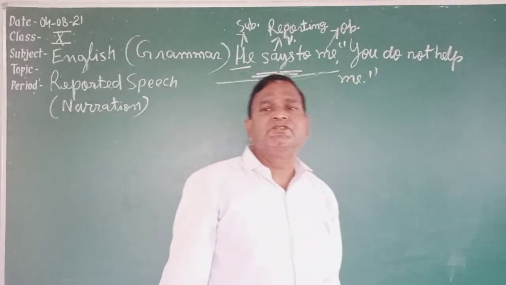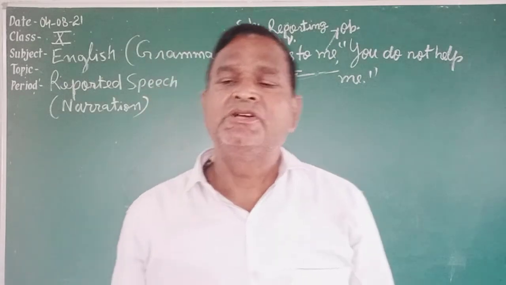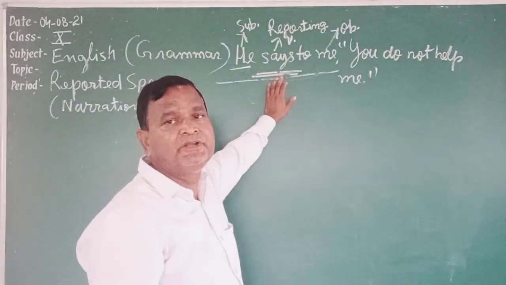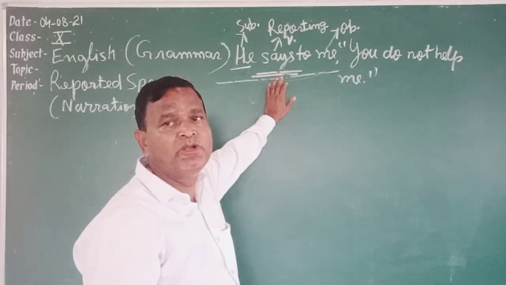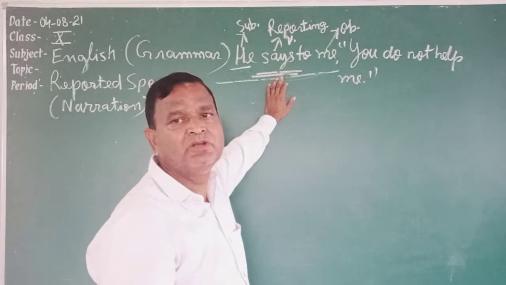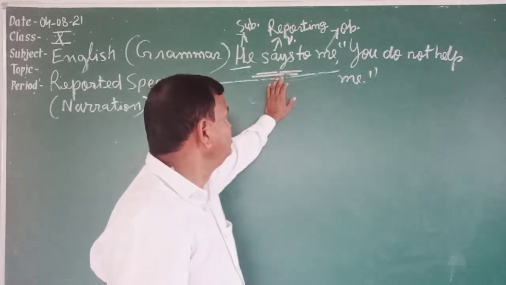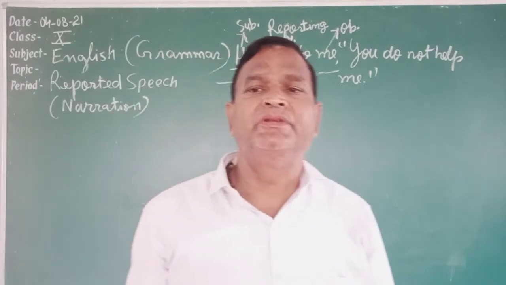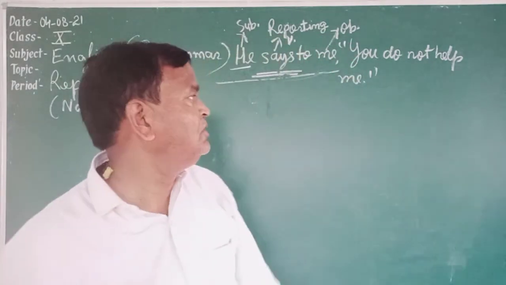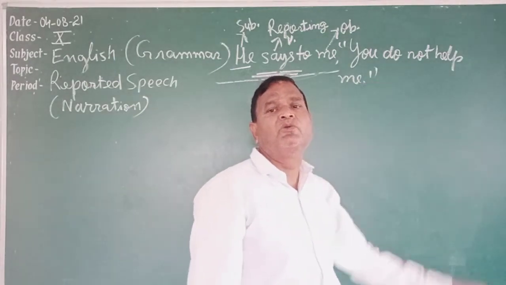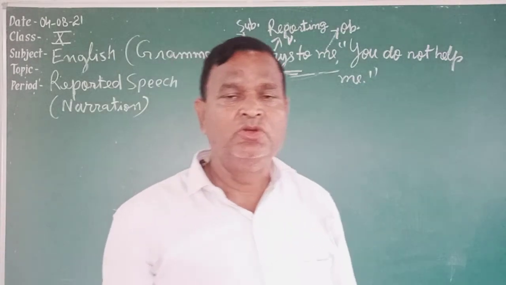To change direct speech into indirect speech, first of all we see the reporting verb. The reporting verb is in the present tense here: says. I have told you this may be in past and future also. He said, past. He will say, future. So the rule comes that if the reporting verb is in the present tense or in future tense, there will be no change in the tense of reported speech. Only pronouns are changed.